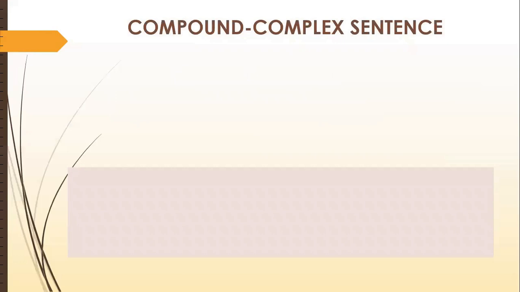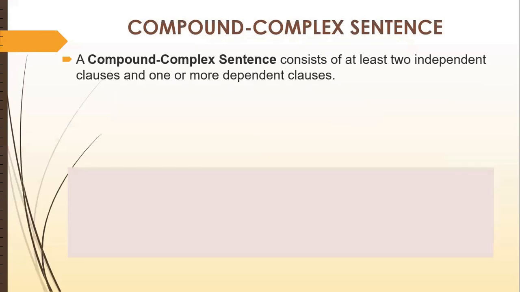Then the fourth category, compound complex sentence. I think after listening to the name, you can easily understand what it means. A compound complex sentence consists of at least two independent clauses, joined with the help of a coordinating conjunction, and one or more dependent clauses, joined with the help of a subordinating conjunction.